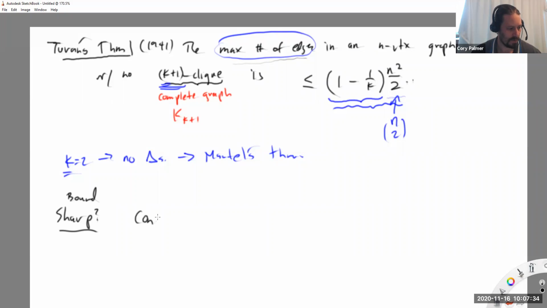So consider the Turan graph. I'm defining this now, and it's denoted T sub kn.